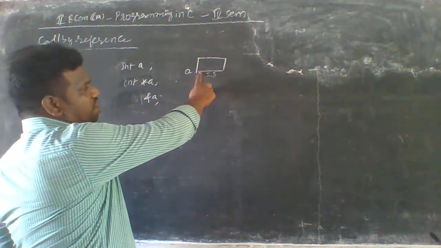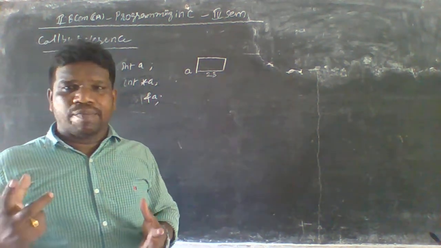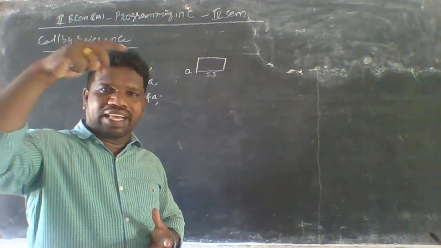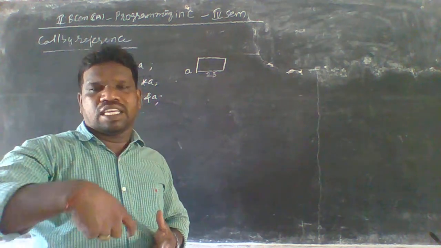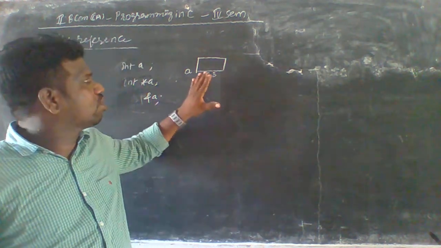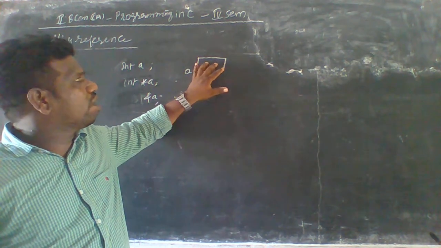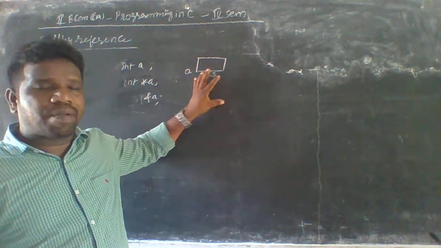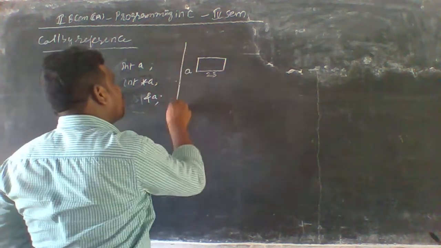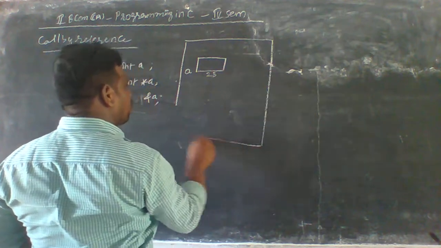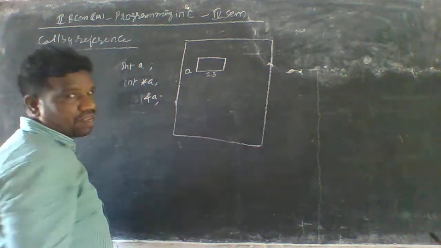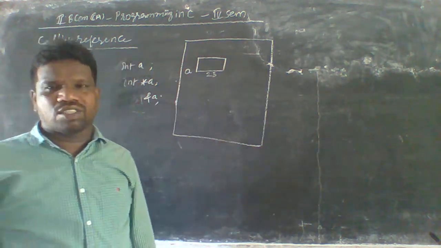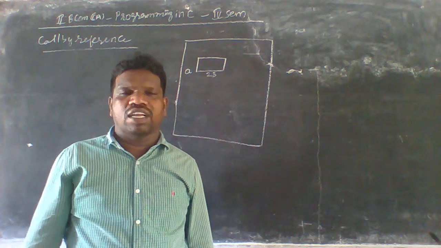Any variable we take goes to the primary memory, that is called RAM, and it occupies some space. That space is called an address. For example, this part can be 2 bytes of memory space, called a, placed into the primary memory. In this RAM, each and every part has its own location, and a location is also called an address.